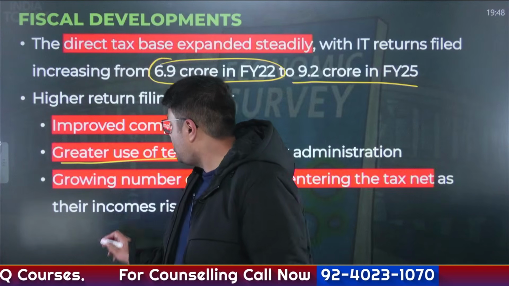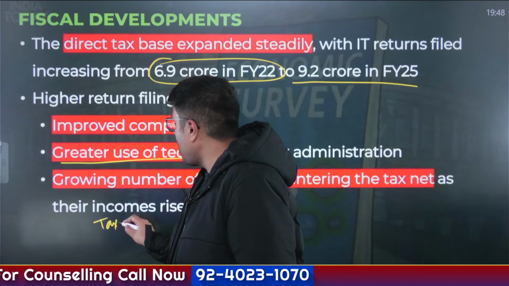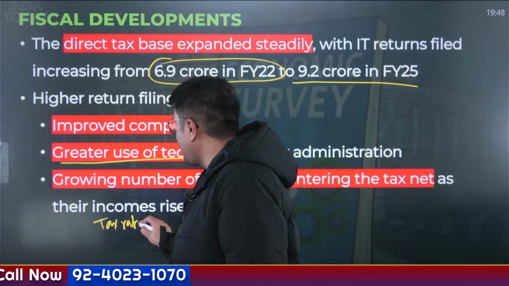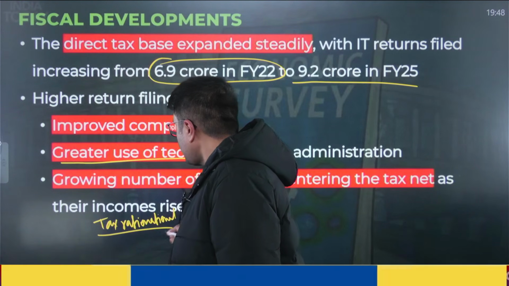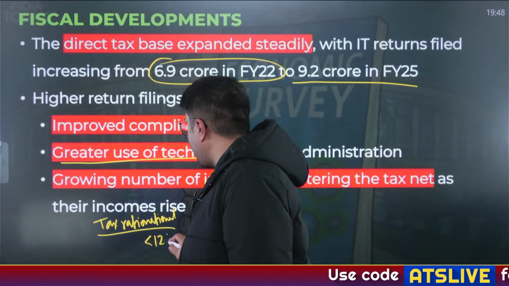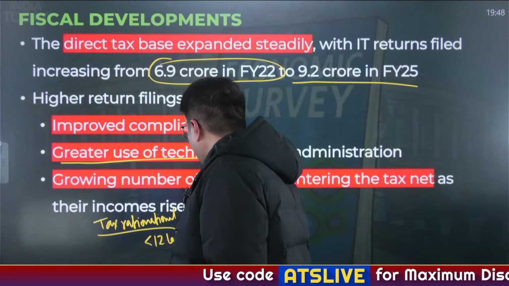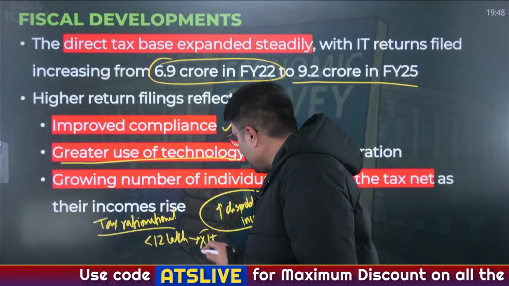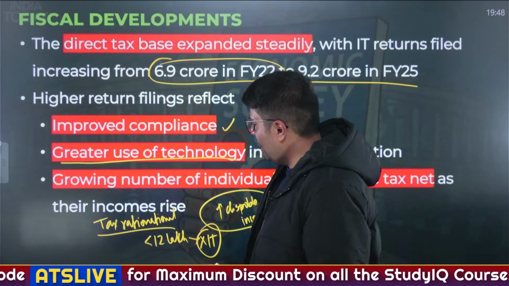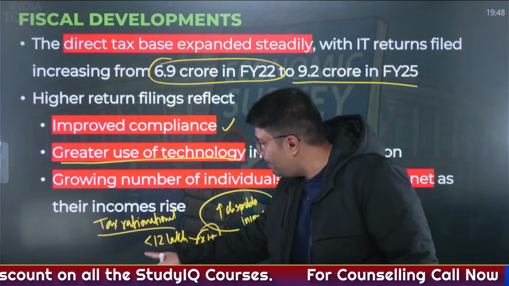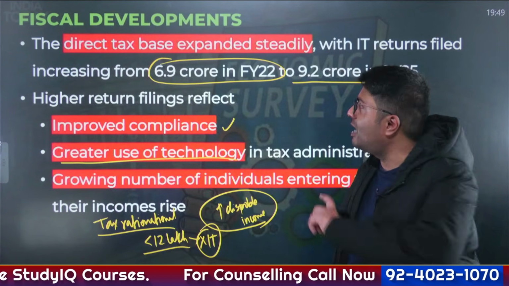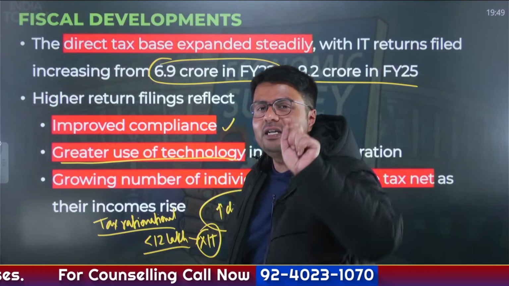And I told you initially, last year the government took options like tax rationalization. It declared that anyone who is earning less than 12 lakh rupees annually will not be required to pay income taxes. Now you must be thinking, when the government is exempting people who are earning up to 12 lakh rupees, how has it led to an increase in tax revenue?